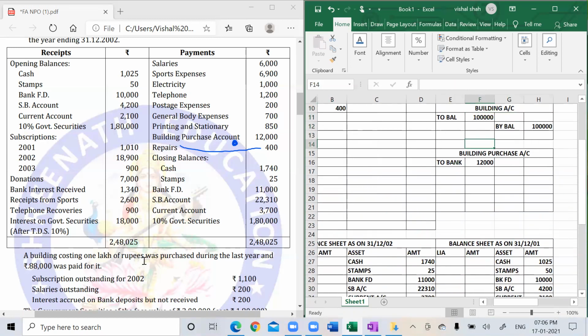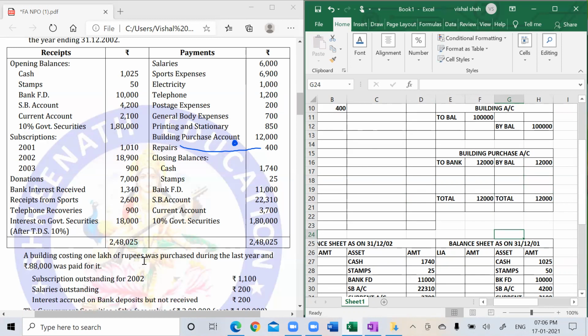So I have made the building purchase account here. I will write on the credit side by balance 12,000. And it got tallied. So now there is no balance. So fine. That's all.